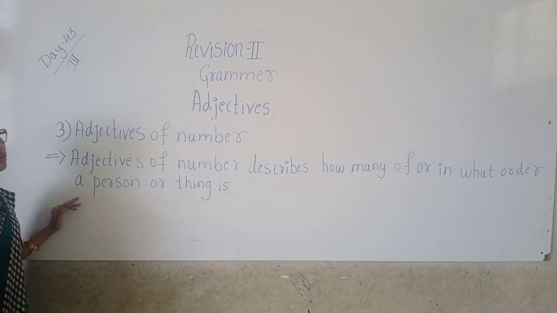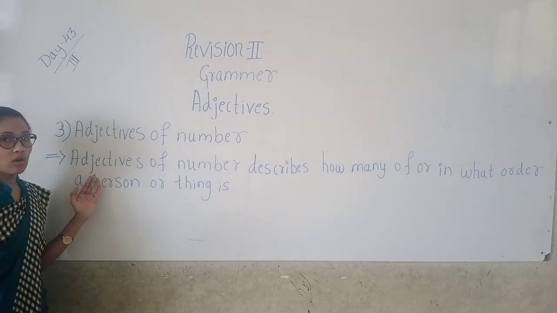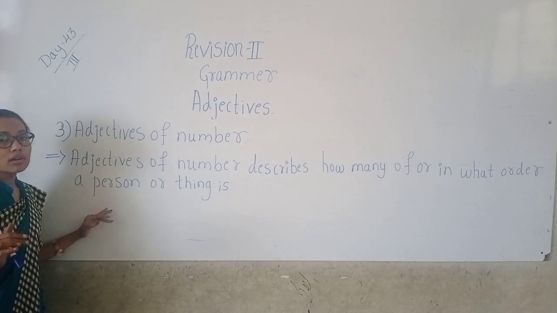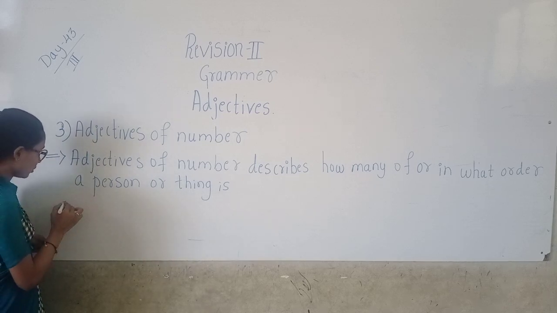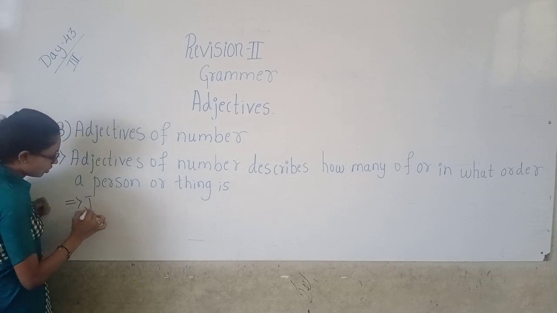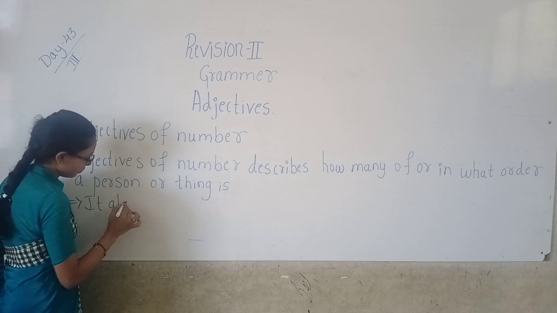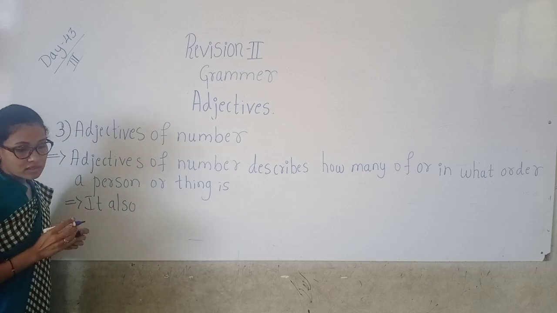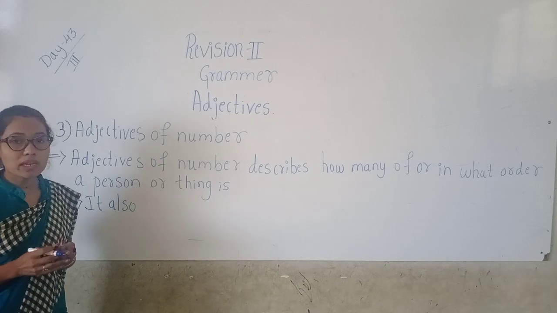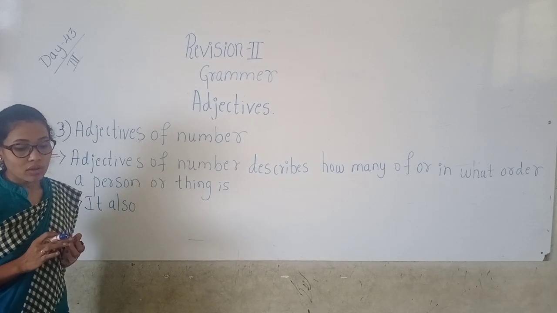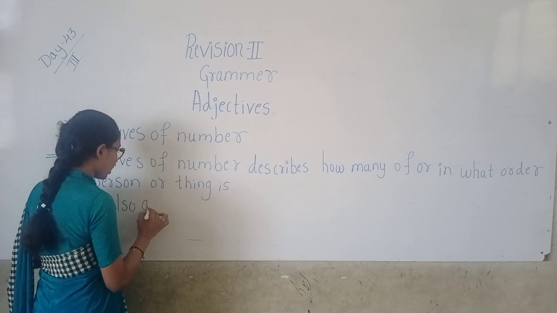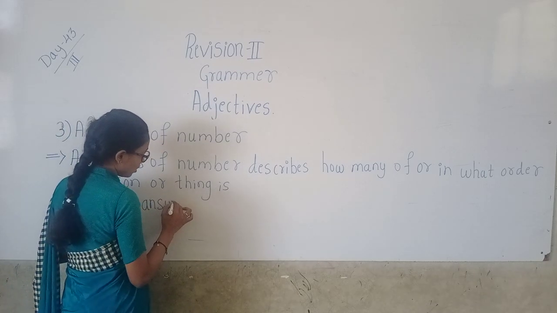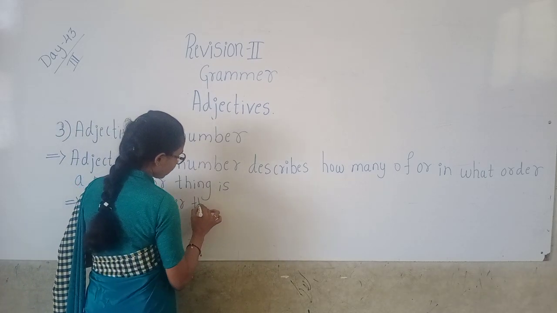Children, adjectives of number describe how many, and in what order the person or thing is. It also answers the question how many, which, or what is the order of.